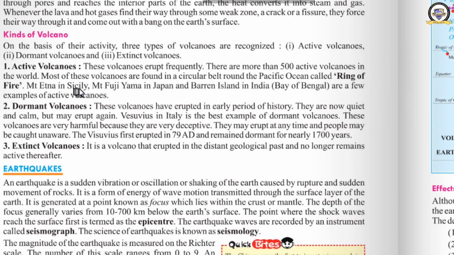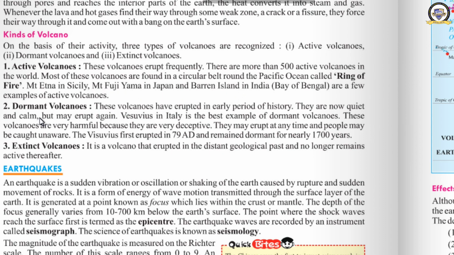Mount Etna in Sicily, Mount Fujiyama in Japan, and Barren Island in India, that is in the Bay of Bengal, are some examples of active volcanoes. These volcanoes can erupt at any time. Okay, they erupt frequently. The examples are Mount Etna, Mount Fujiyama, and Barren Island.